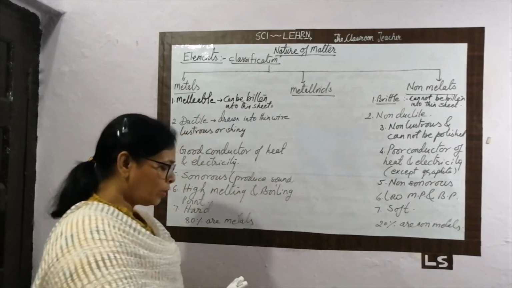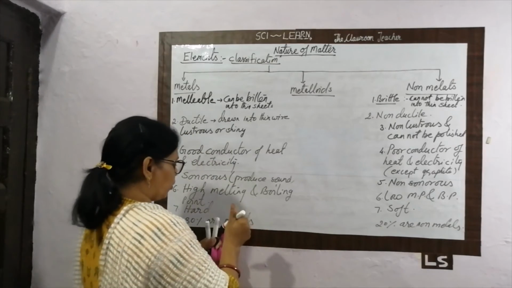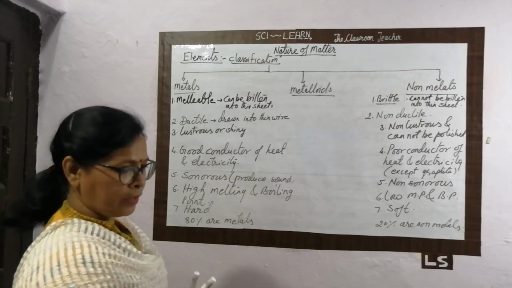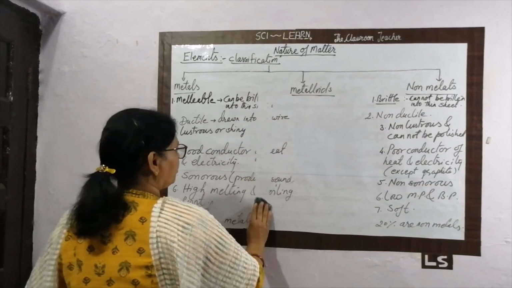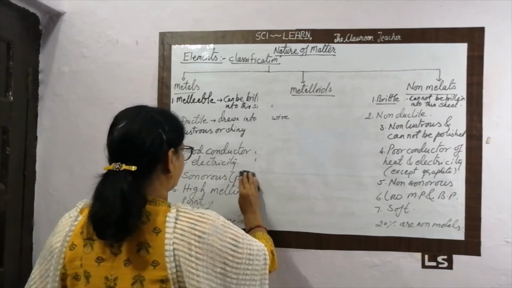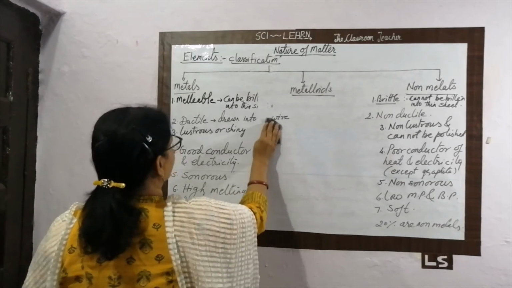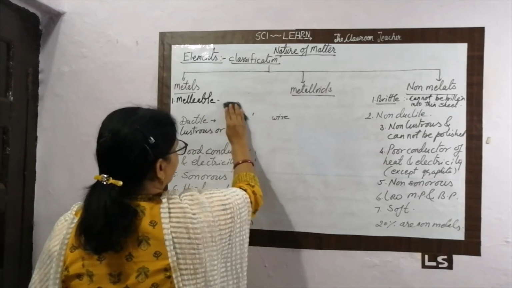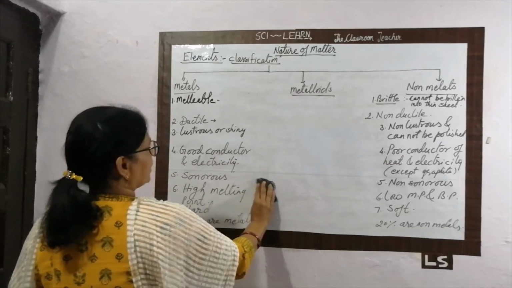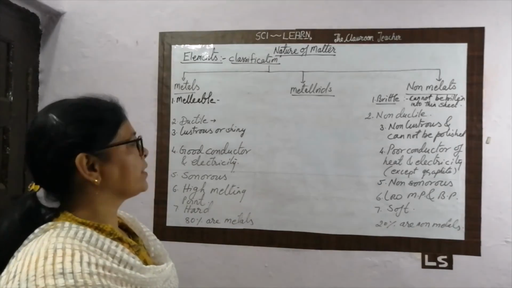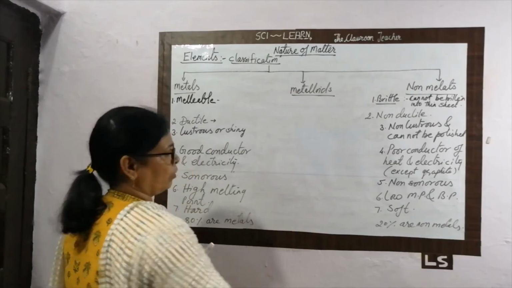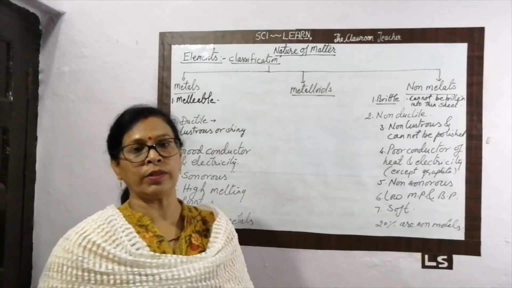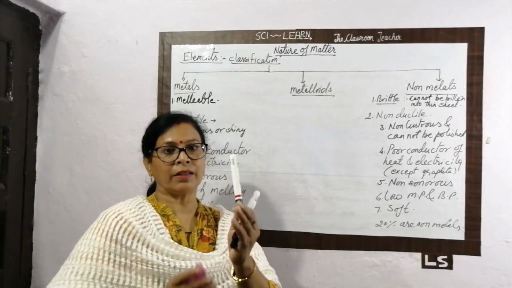But we have one more classification here that we call the metalloid. Okay, let's move towards the metalloid. I need some space, so let me rub a little bit from here. Now, what is the metalloid? We know that all the elements are metal and non-metal. But when we make the sequence, there is an intermediate part also.